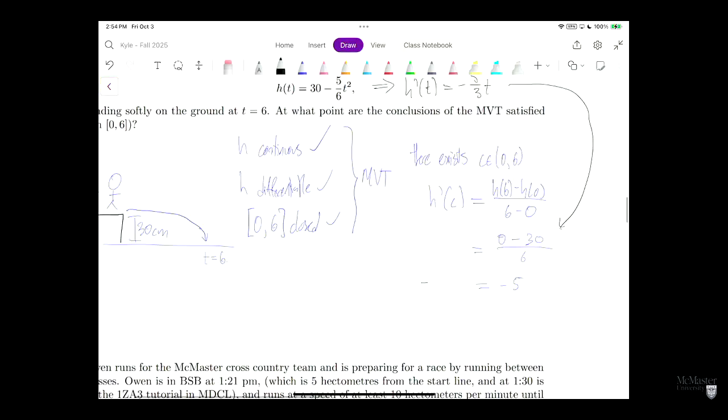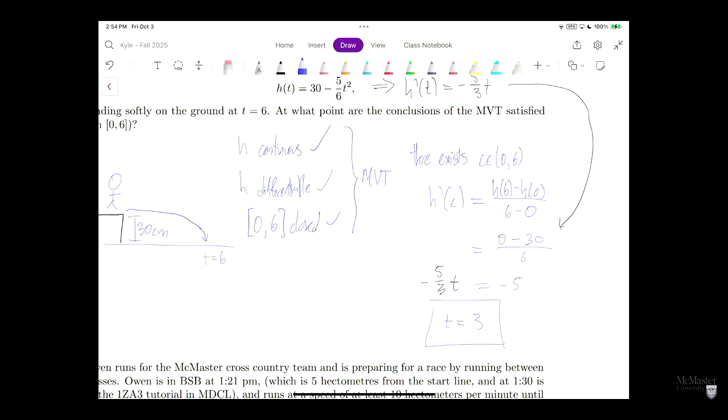Setting that equal to negative 5, we get t is equal to 3. So at the point 3, our average velocity is the exact same as our instantaneous velocity. Is everyone happy with this question?